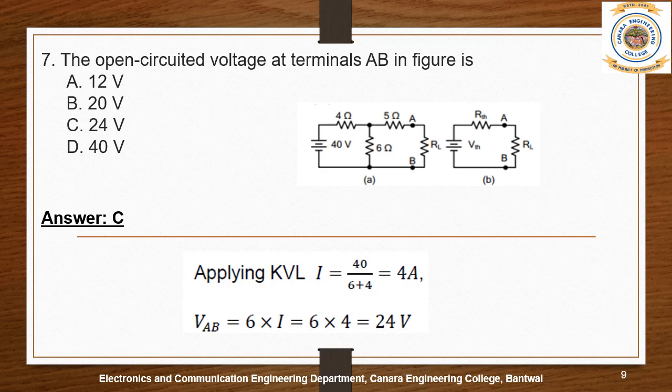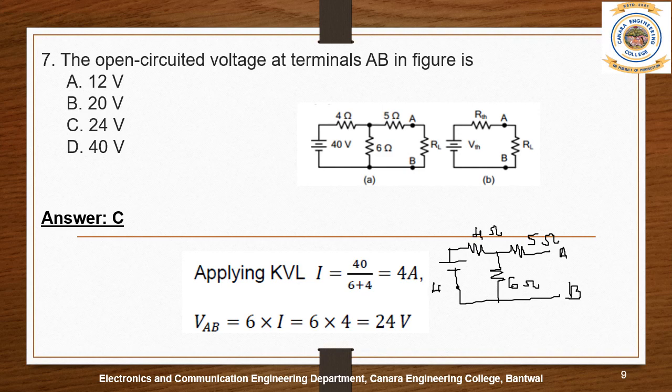Here in the circuit, we have to open circuit the RL terminals. RL we have to remove. Here A and B is the open circuit voltage, this is 5 ohms, this is 6 ohms, and this is 4 ohms. This is 40 volts.